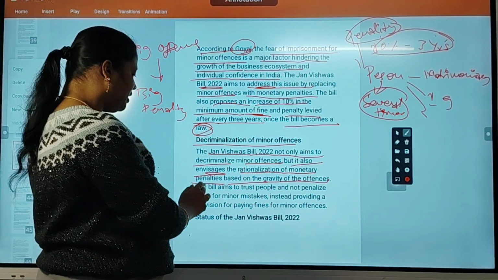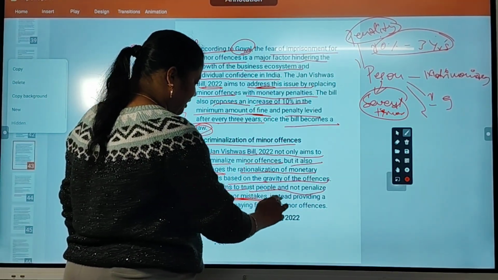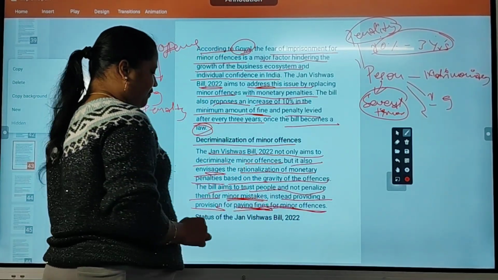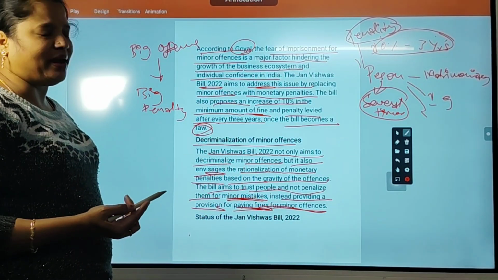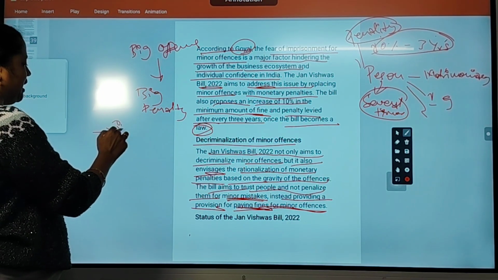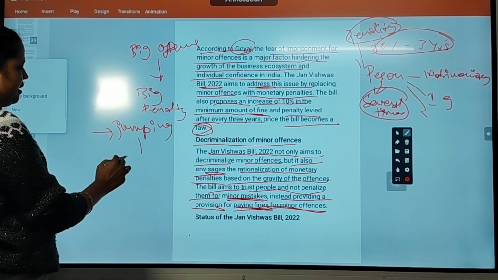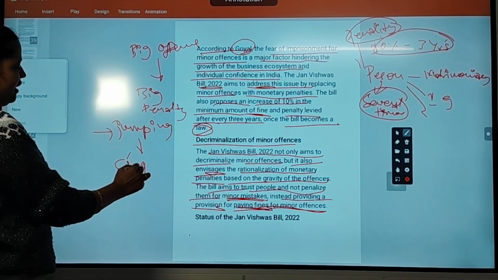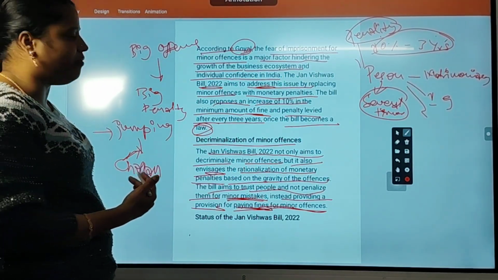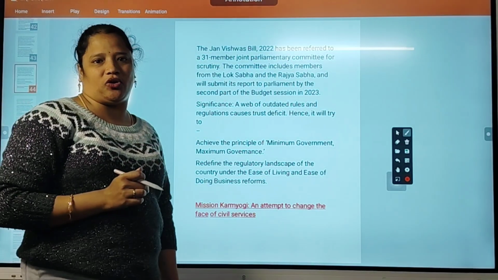The bill aims to trust people, not only penalize them for minor mistakes, instead providing provisions for paying fines for minor offences. Suppose you are jumping a signal, you are paying challan, means nothing but you are paying fine to the government. Okay, so the government also gets a revenue out of your crime. Public will also get confidence on the government.